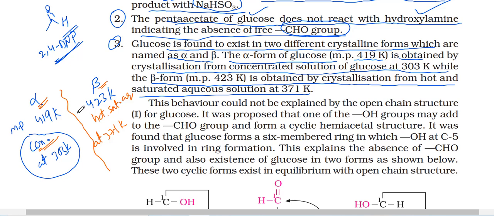These two have a variation in melting point. But why the variation? Because we are crystallizing under different conditions. At 303 Kelvin, in concentrated solution, we are crystallizing; that time one compound is forming, and its melting point is 419 Kelvin. We are doing the crystallization at 371 Kelvin from a hot saturated aqueous solution, so we are getting one new compound whose melting point is 423 Kelvin. Between these two there is a 4 degree Celsius variation.